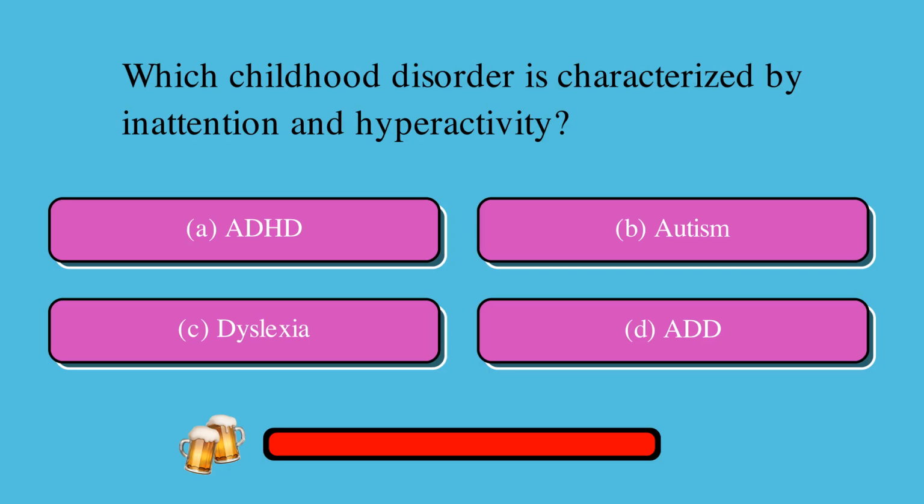Which childhood disorder is characterized by inattention and hyperactivity? Is it A, ADHD, B, autism, C, dyslexia, or D, AD? The correct answer is ADHD.